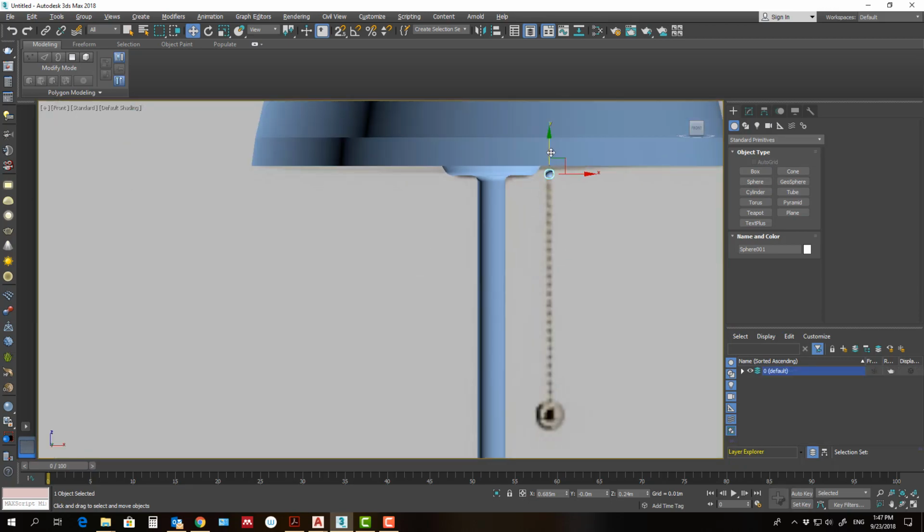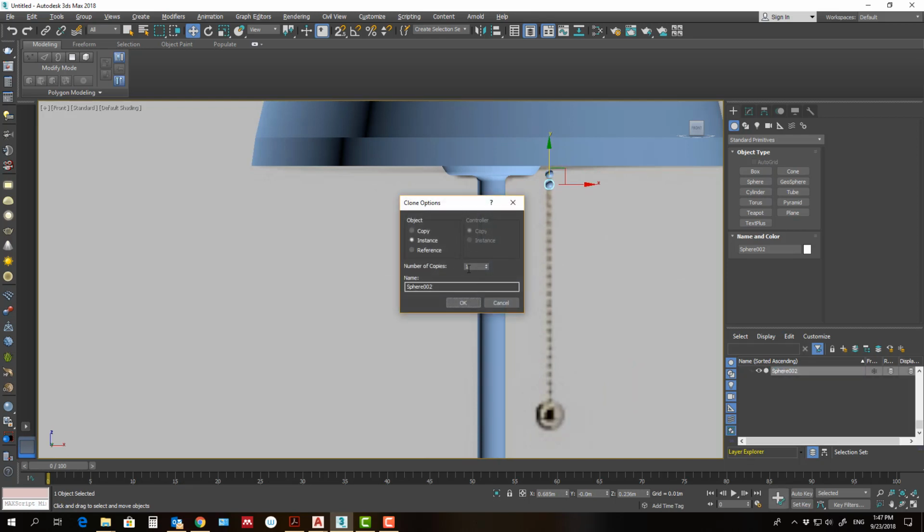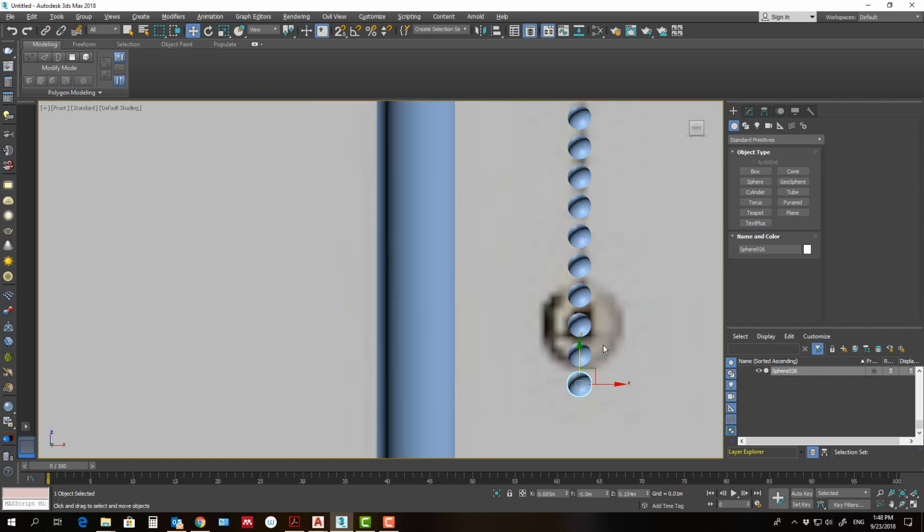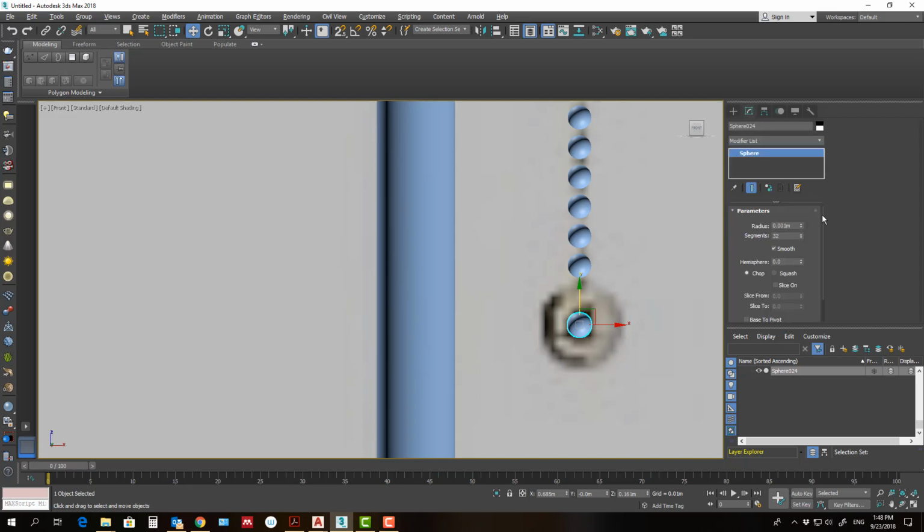Yes, make copy, maybe 25 is enough instances, more than enough. I'll delete this one and these two and make unique for this last one and increase the radius. Okay, I guess.